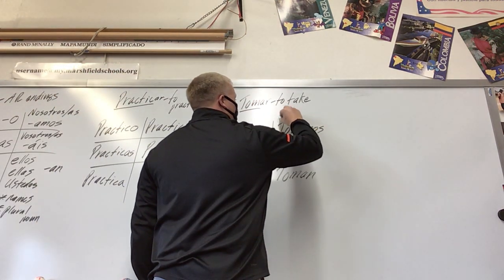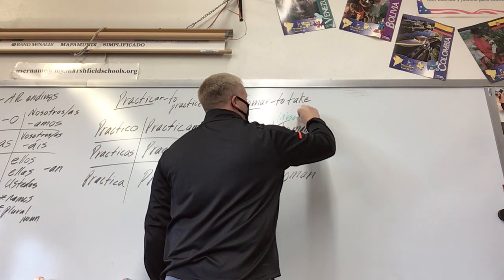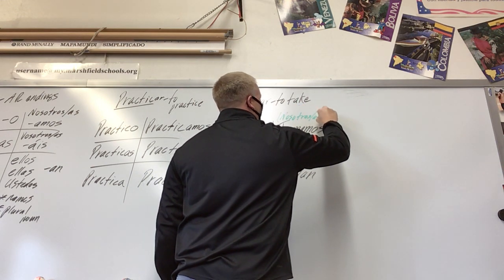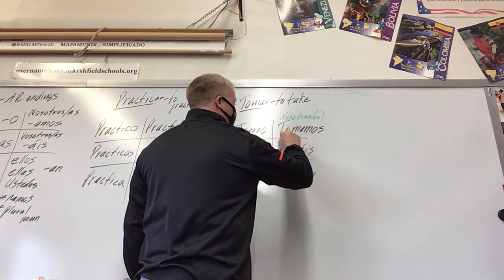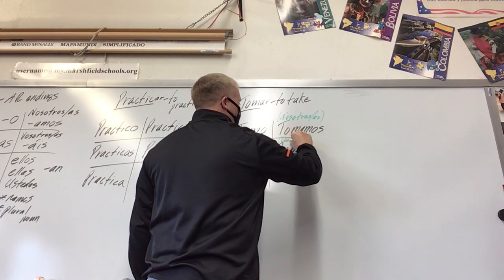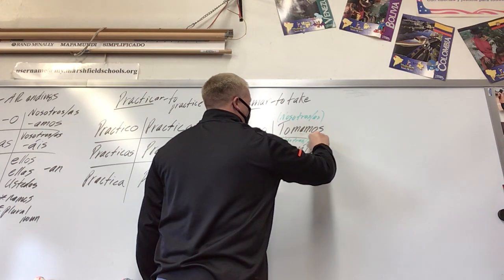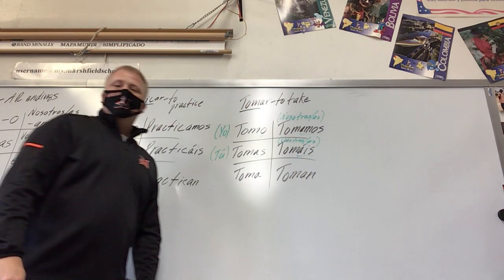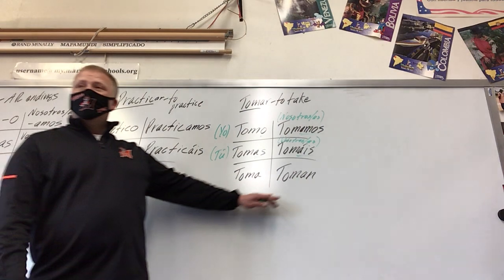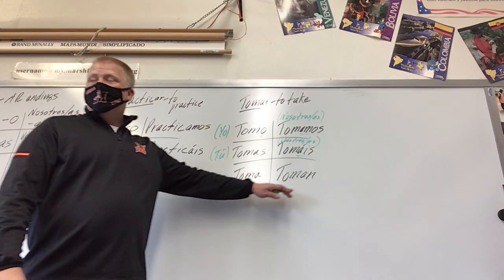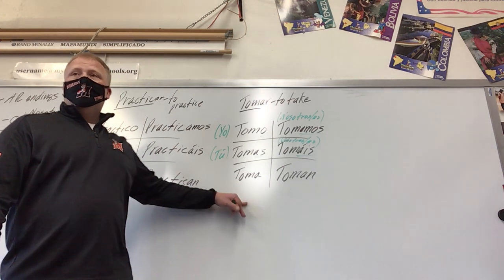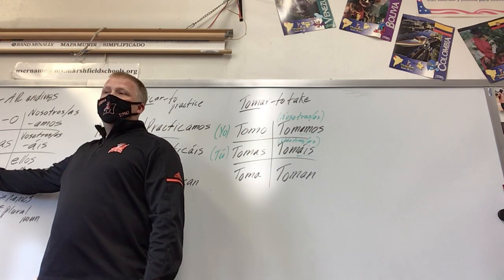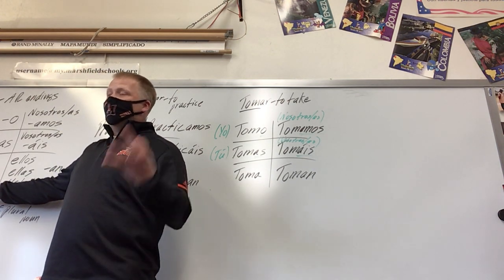The amos tells us that it's a we subject, either nosotros or nosotras. So do we have to put it? Nope. The áis ending tells us that it's either vosotros or vosotras. So do we have to use it? Nope. But these third person, how many subjects are possible for this third person? Él, ella, usted.